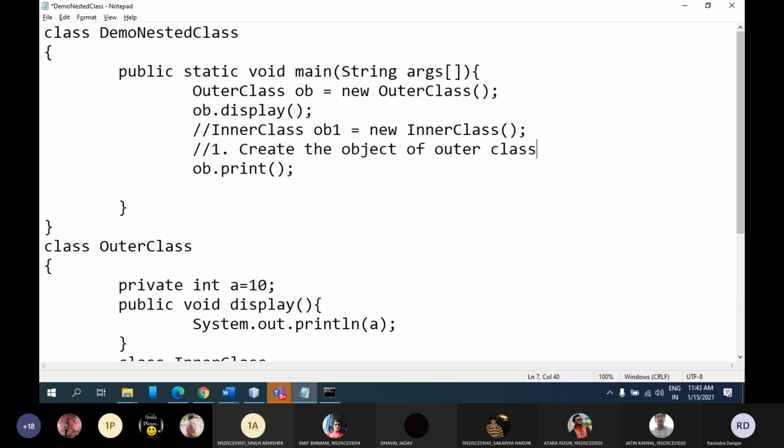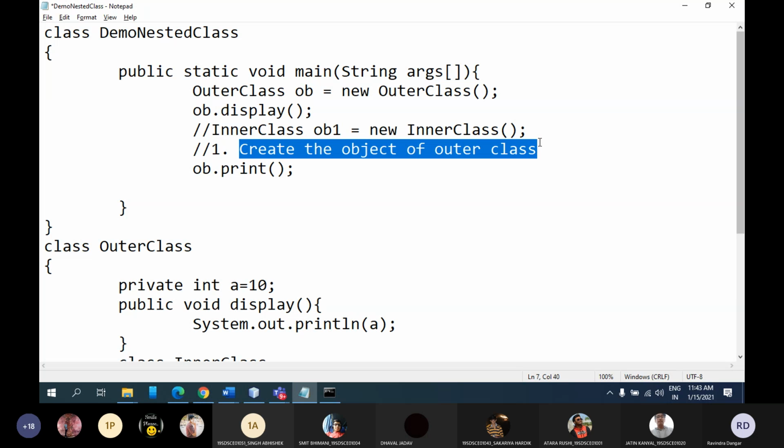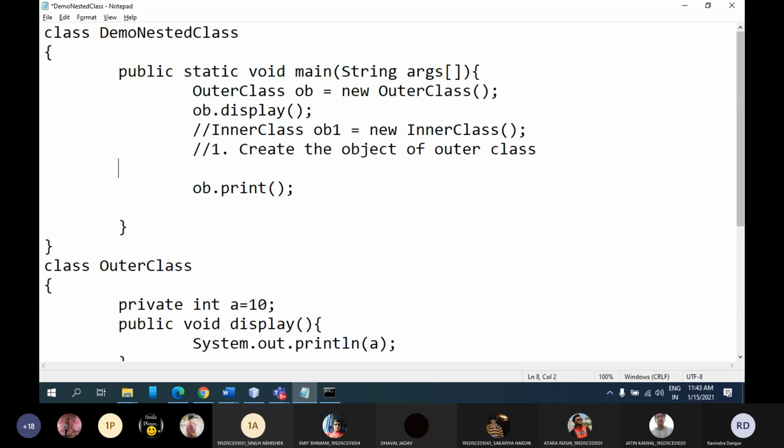So whenever you want to create an object of nested class, you need to follow this process. Your step number one is create the object of outer class. After creating object of outer class, you can create the object of inner class by following the syntax which I am writing here. You cannot create the object the way we are creating object for normal classes. This is very important. You need to follow this syntax only. So what is the syntax?